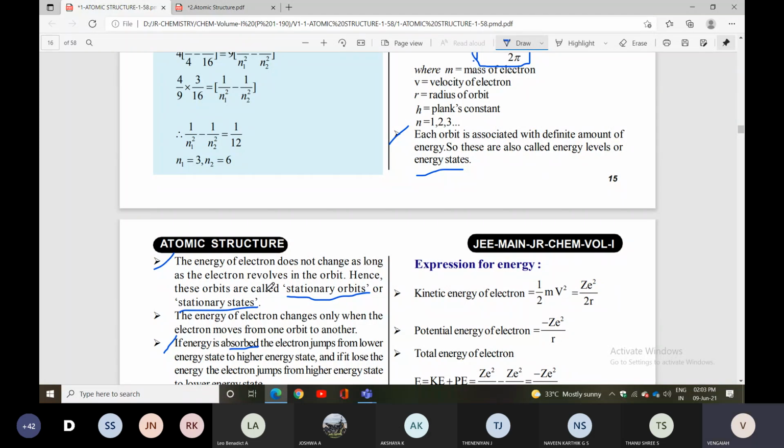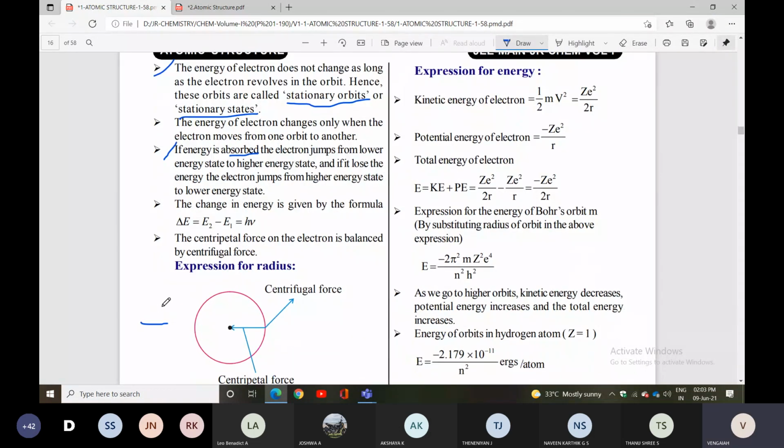Next point, the energy of the electron changes only when the electron moves from one orbit to another. If energy is absorbed, the electron jumps from a lower energy level to a higher energy level. And when energy is lost, the electron goes from a higher energy level to a lower energy level. You can take it in one or two lines: energy is gained going to a higher energy level, and energy is lost coming to a lower energy level. Opposite.